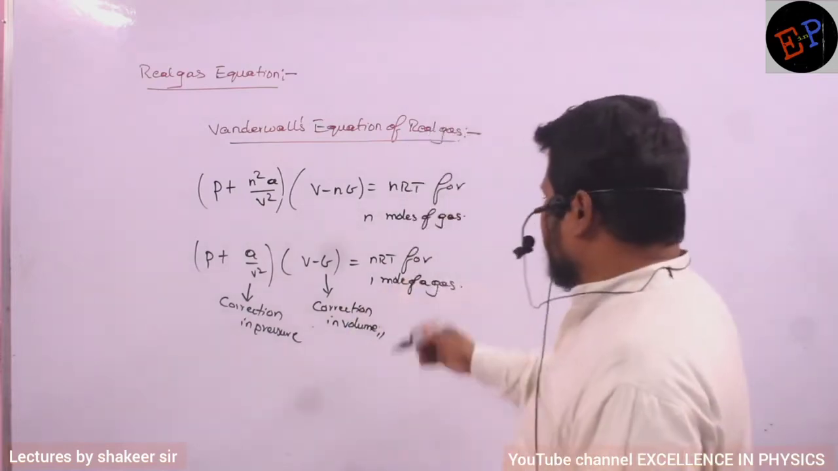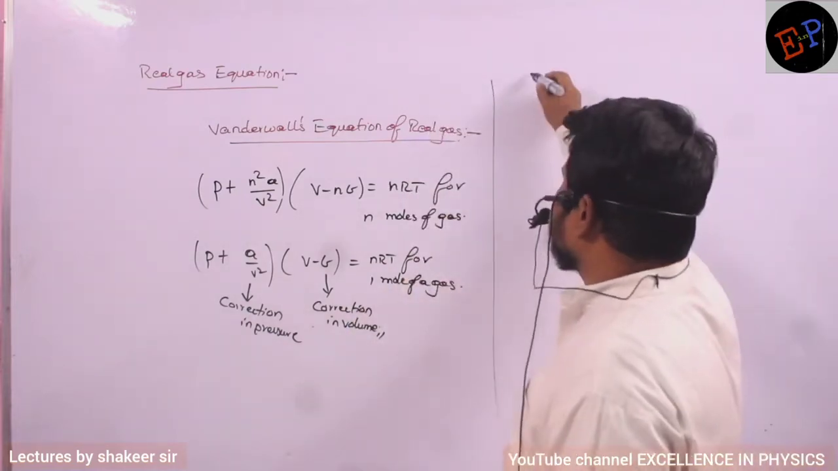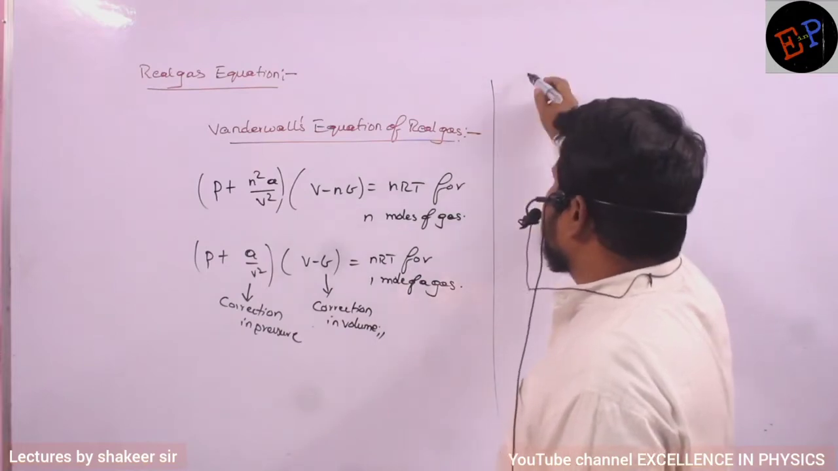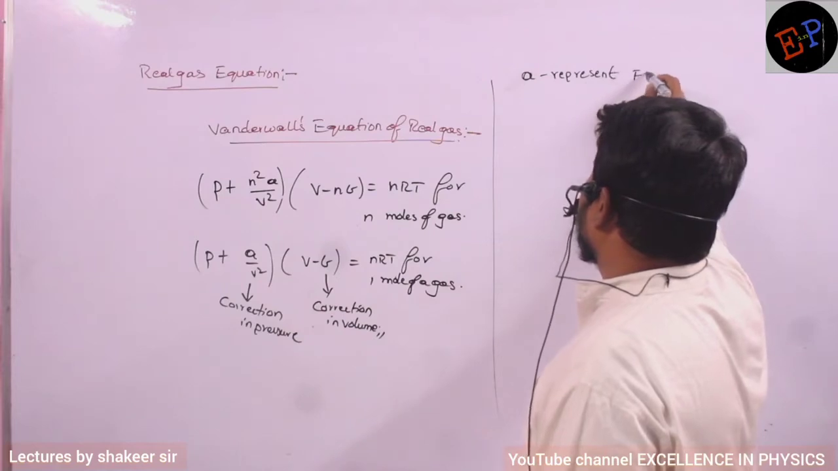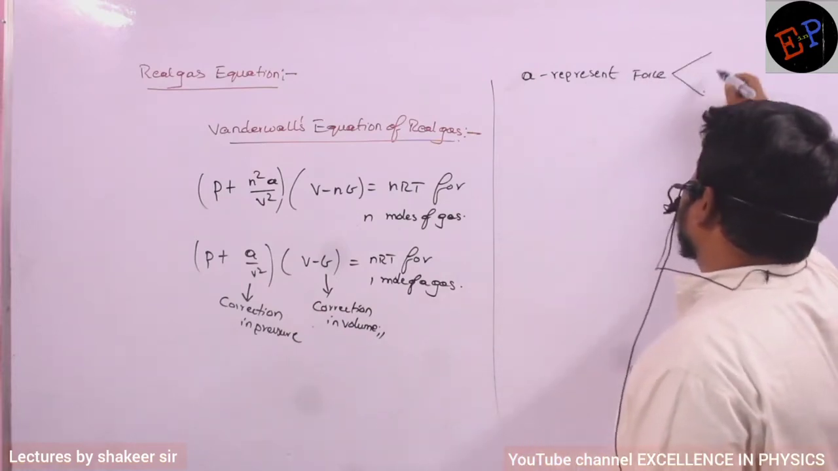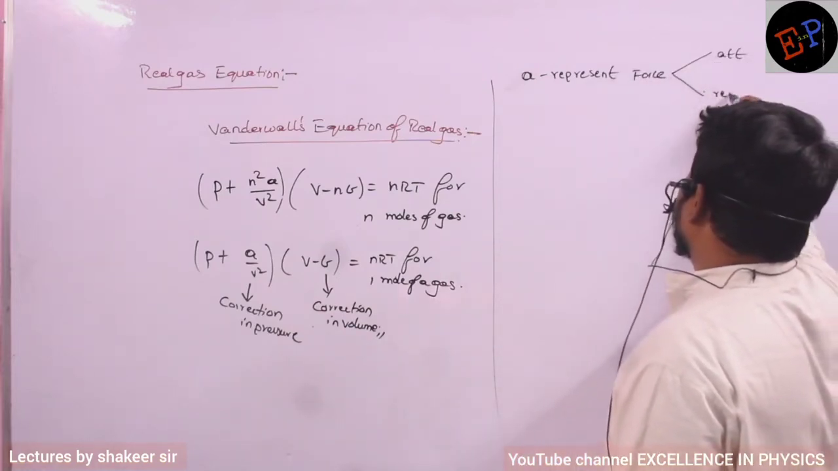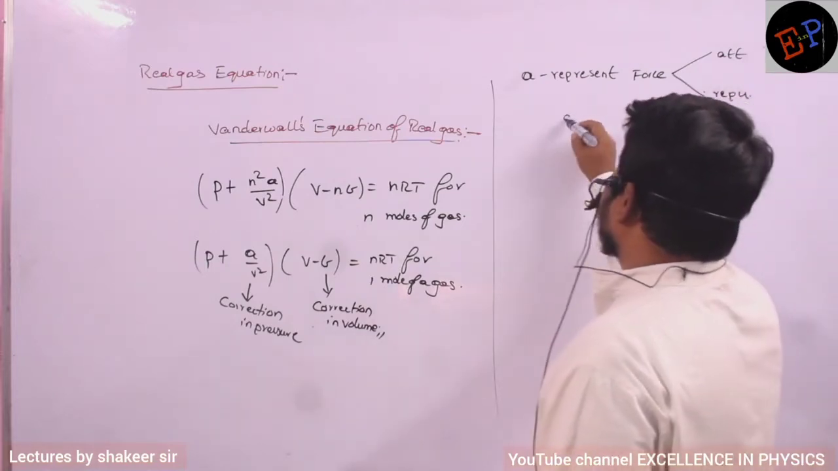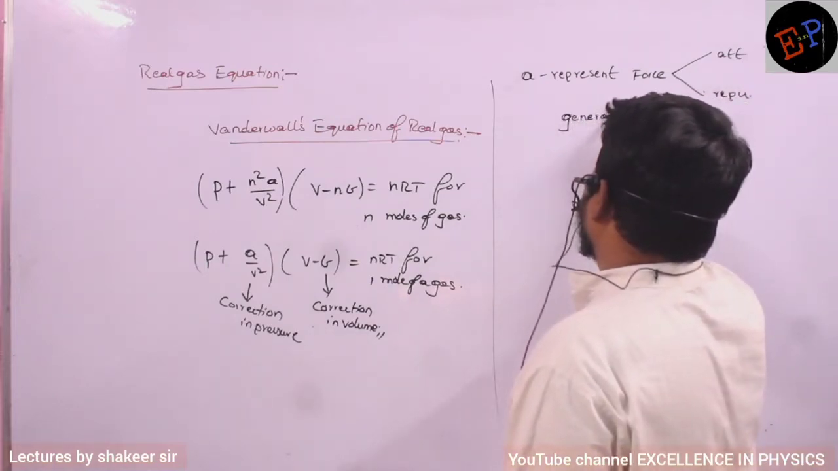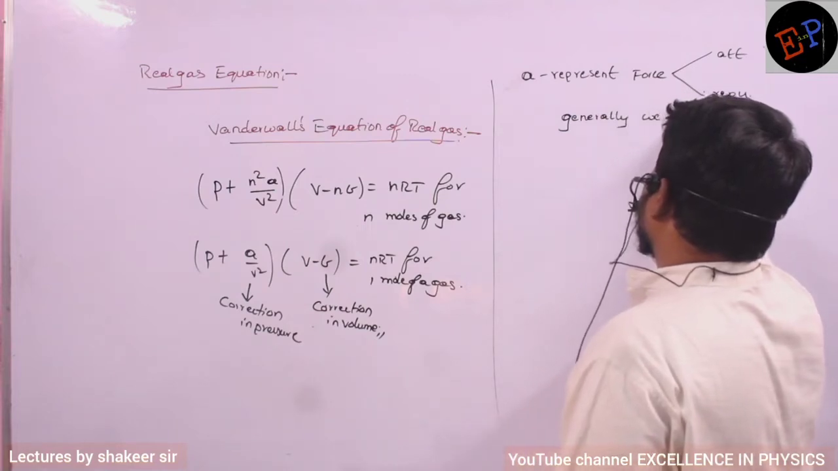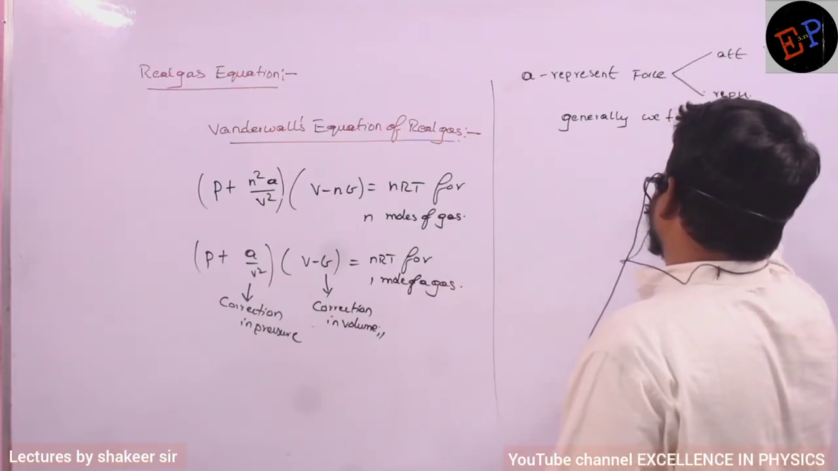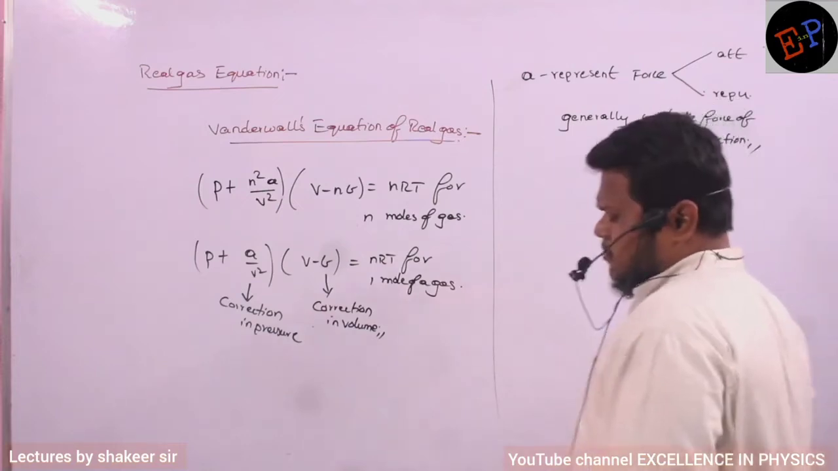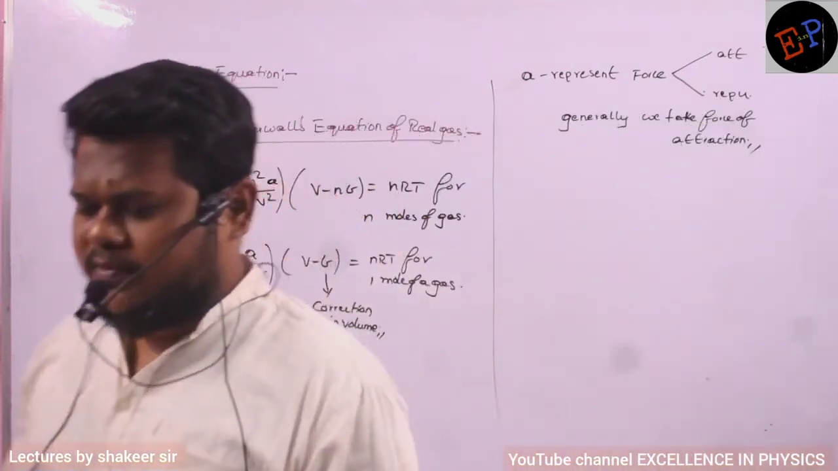Now in this equation, what does a represent? a represents force, and force may be force of attraction or force of repulsion. But generally we take force of attraction, because maximum force of attraction will be present between the molecules.